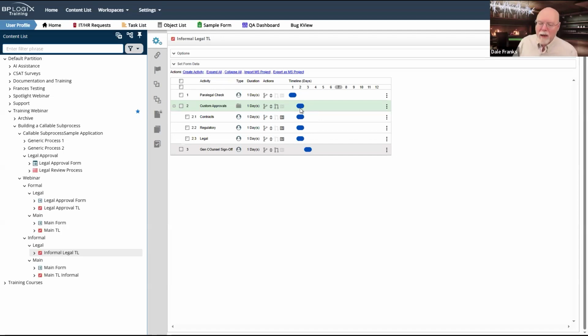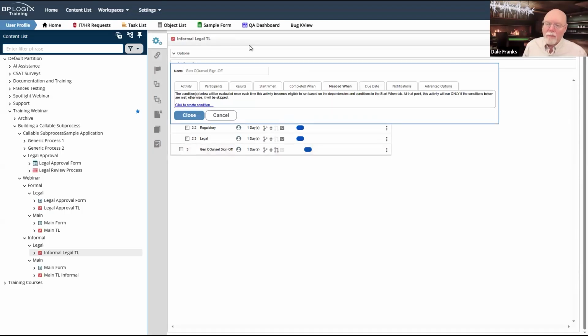So this does make configuration of the timeline a little more logical. And it also is less of an ongoing burden, because if I have to come back here and add 2 or 3 more different types of legal approval, I don't want to have to remember to go down to my general counsel sign off and add those extra activities in as dependencies. So parent activity types do make your life easier.